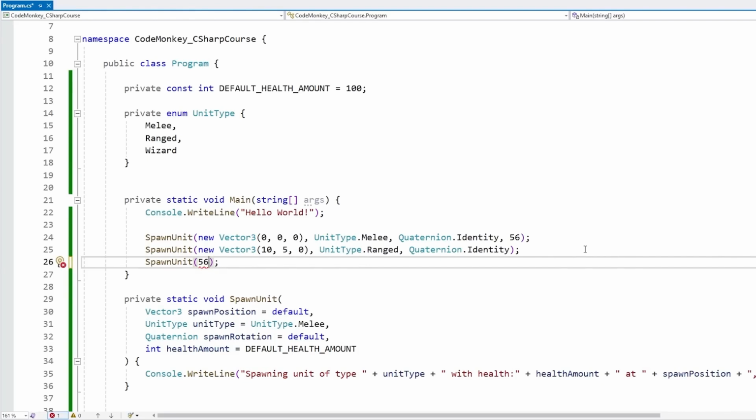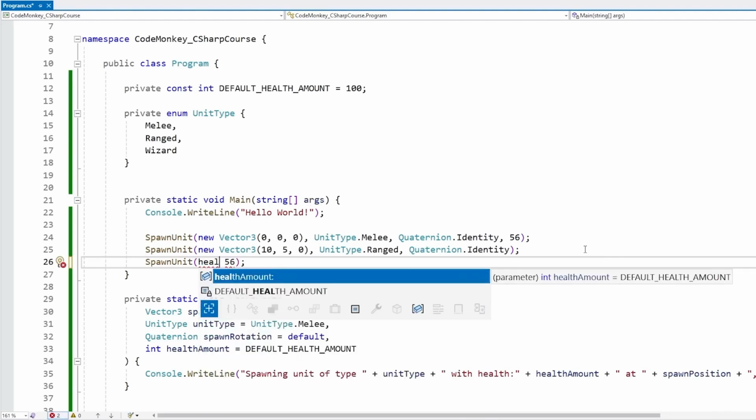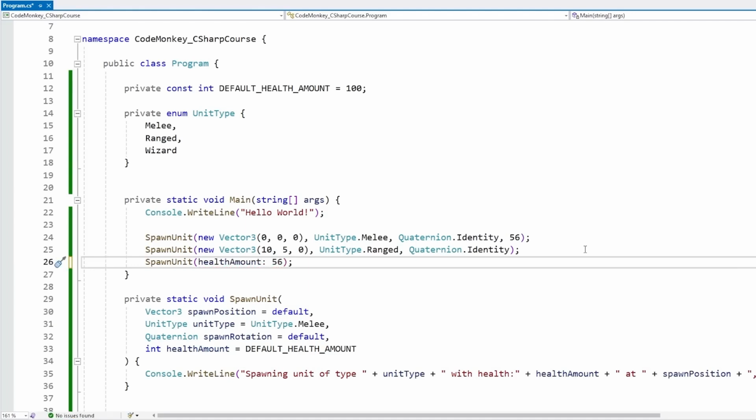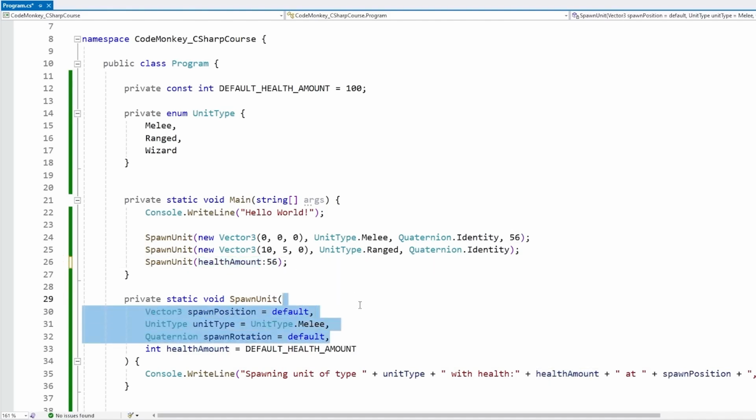And for that, we really just need to write the name of the parameter. So in this case, the parameter is the health amount. So we write that and then a colon. And yep, just like this, it does work. This is basically calling the function and assigning the health amount parameter to this value. And on the other one, since we didn't assign them, these remain the defaults.